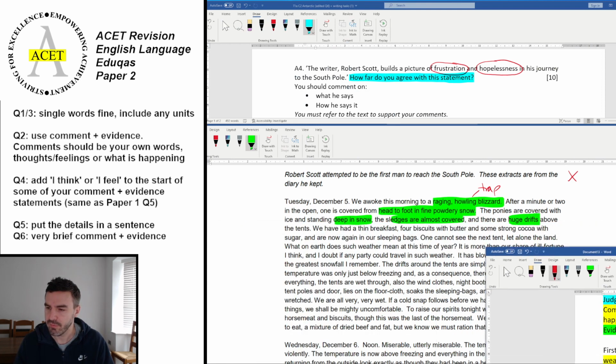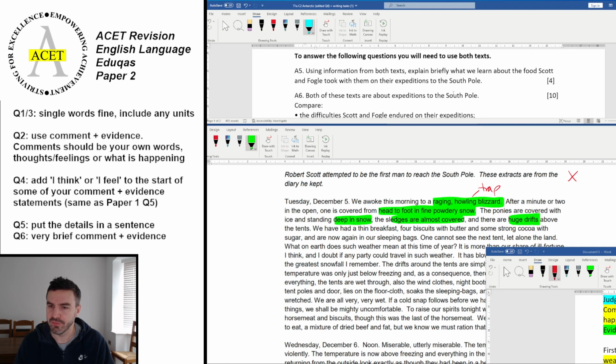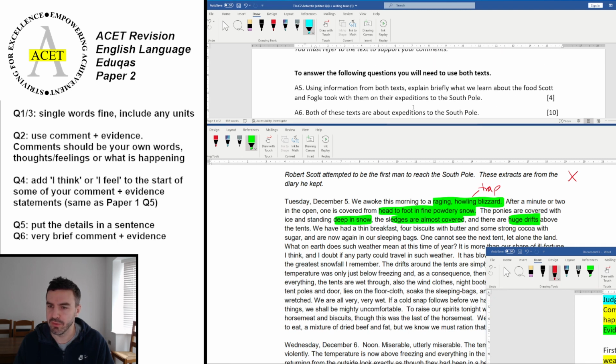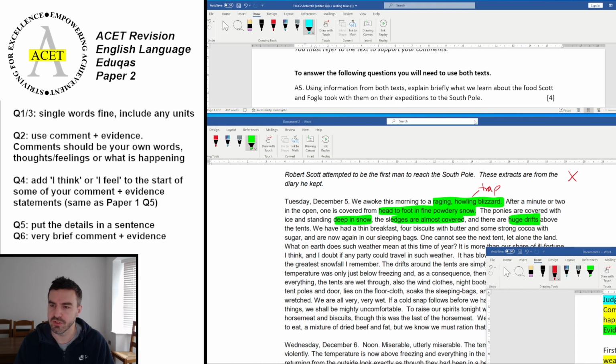All right. So question 5, you will always need to use both texts. I don't want to bring in question 6 just yet. So to answer the following question, you will need to use both texts.